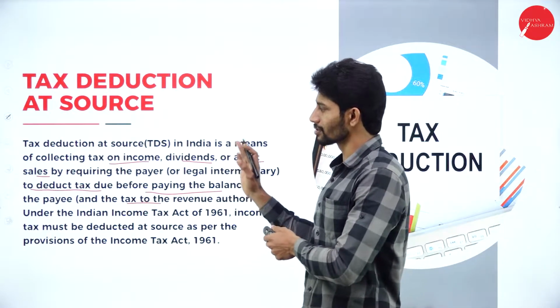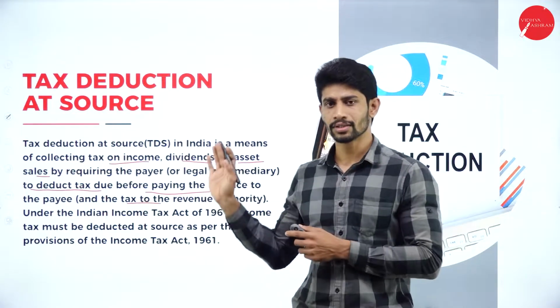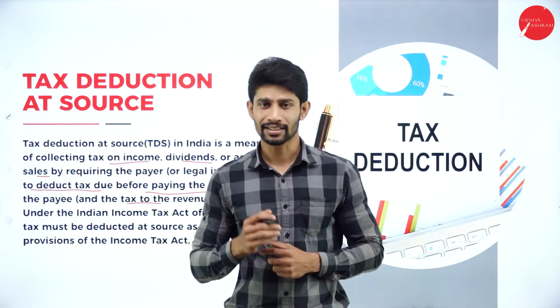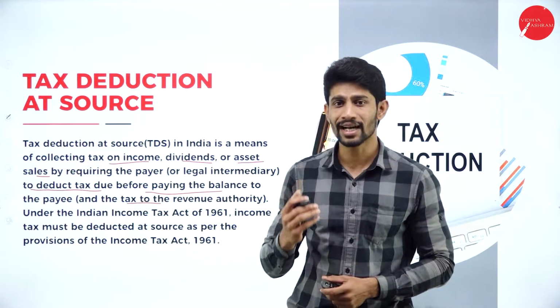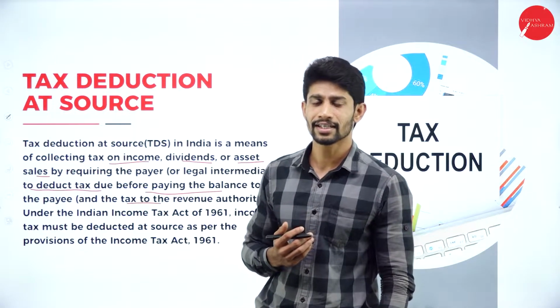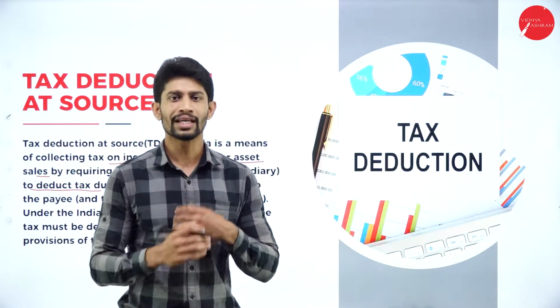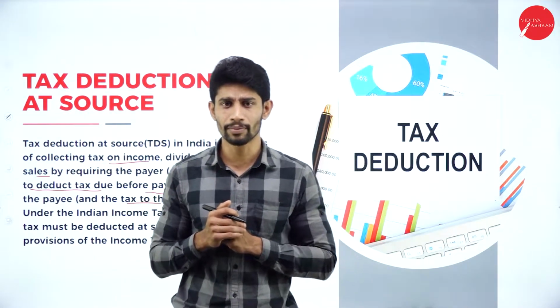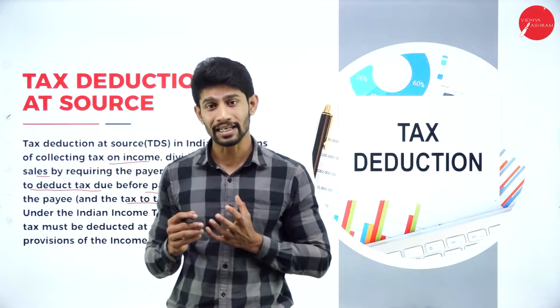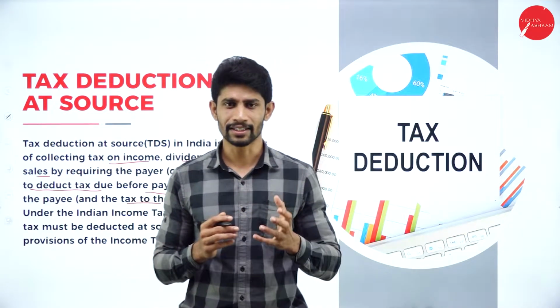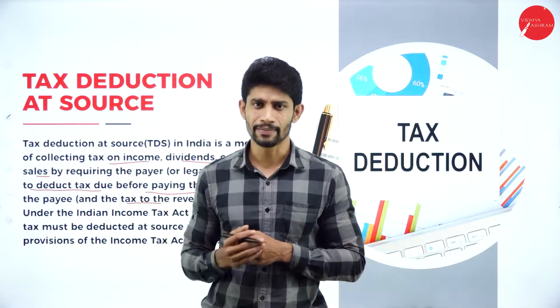See, if you look into this particular definition given by the Income Tax Authority, you will not get to know what is this tax deducted at source. So if you get to understand it in general, then you will understand it. On a few sources of income, you are supposed to pay tax to the government while you are earning that income. For example, gambling, that is card games or TV games or horse race.